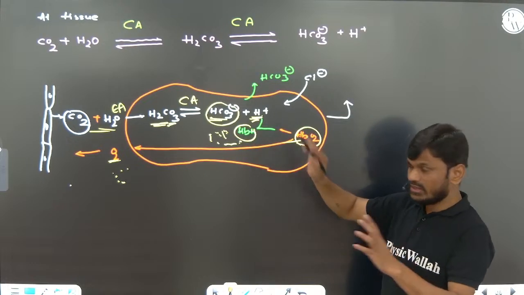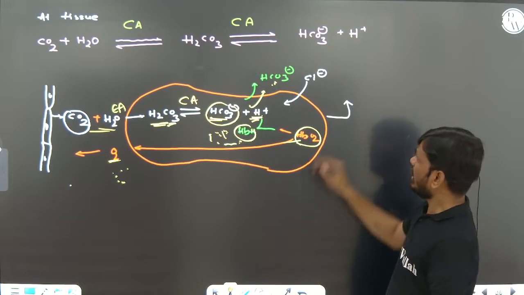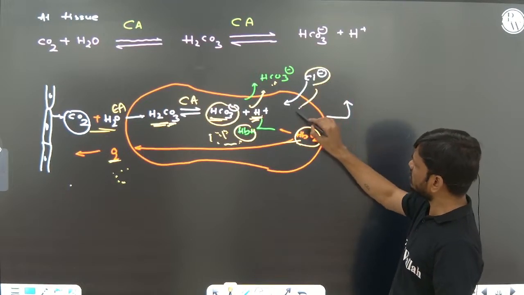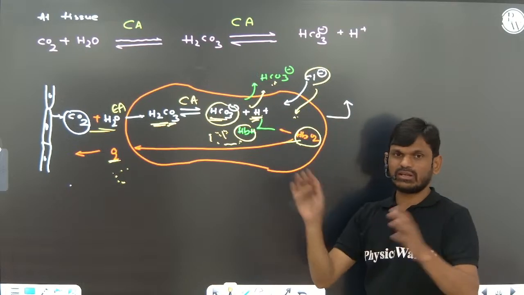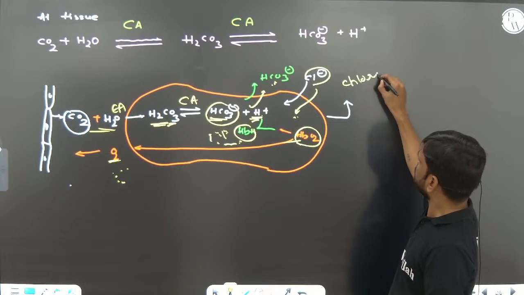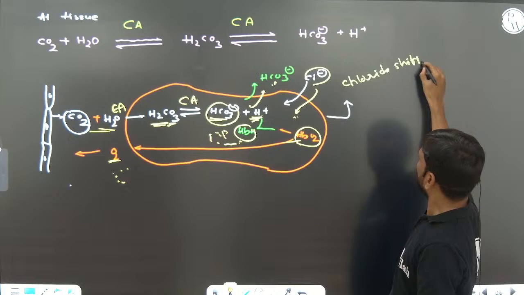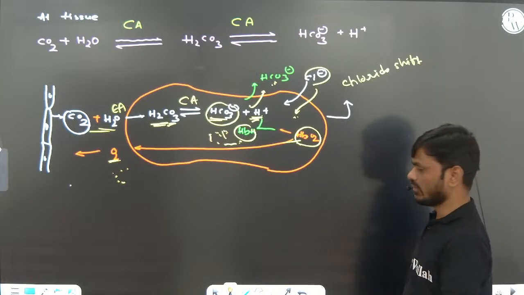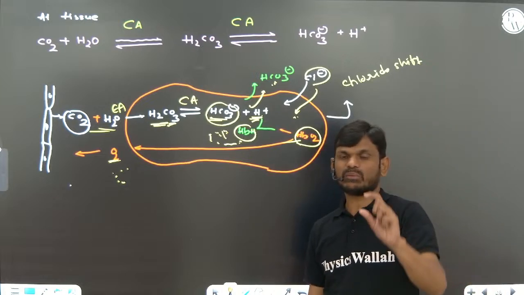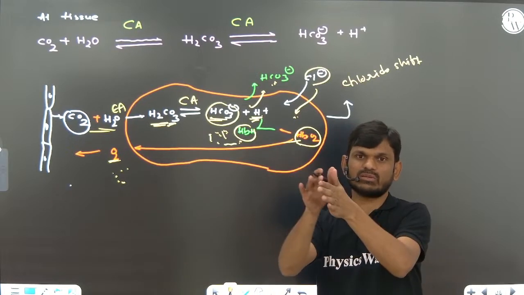To maintain ionic balance, bicarbonate moves into the plasma and chloride ion moves from plasma to RBC to maintain ion balance. This is called chloride shift. Okay. So now the effect of carbon dioxide and H plus ion concentration on the binding of oxygen with hemoglobin.